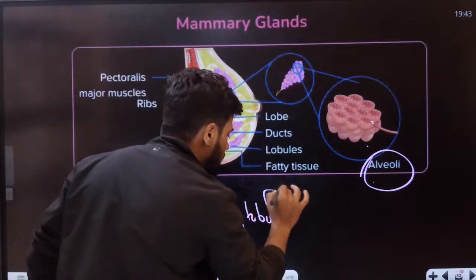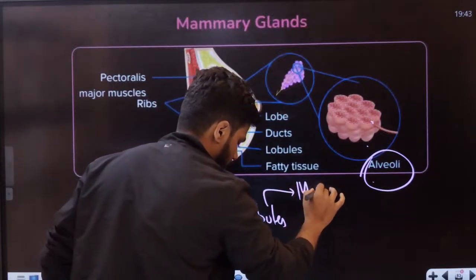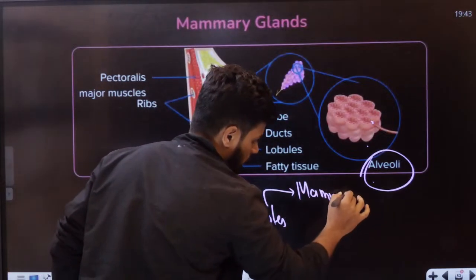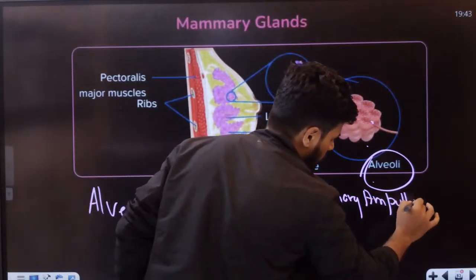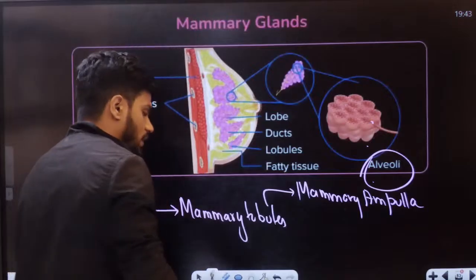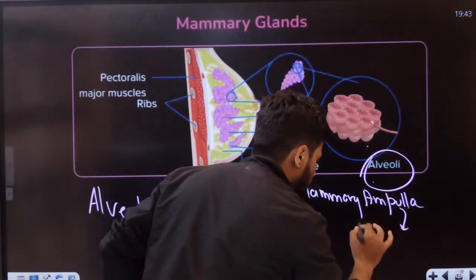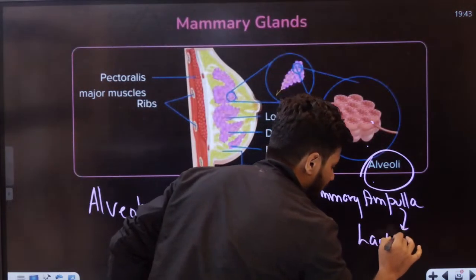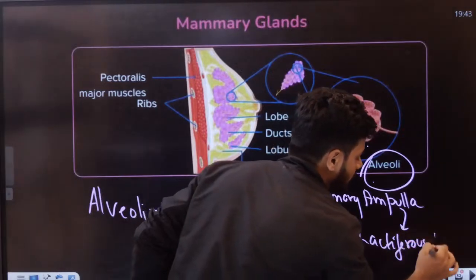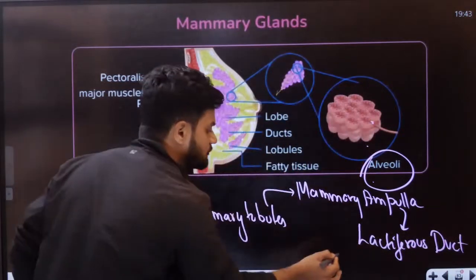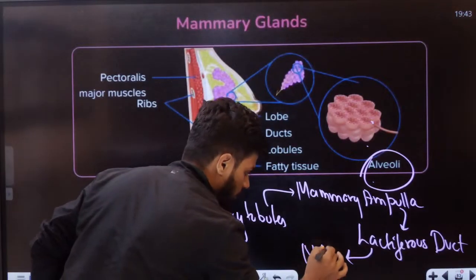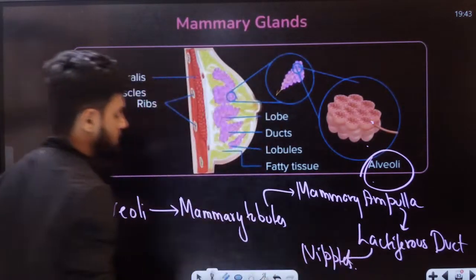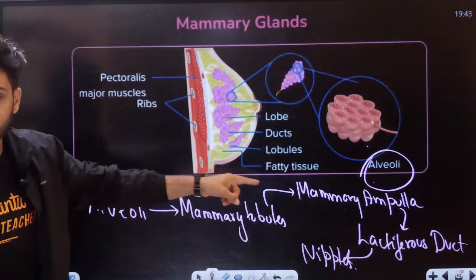From the mammary tubules, it goes to the mammary ampulla. From the mammary ampulla, it goes to the lactiferous duct. From the lactiferous duct, it goes to the nipples. This is how the milk passage happens.